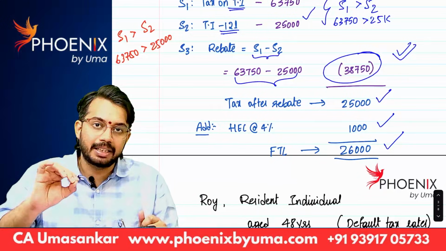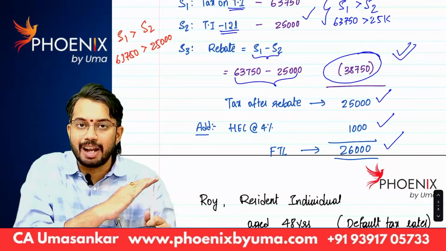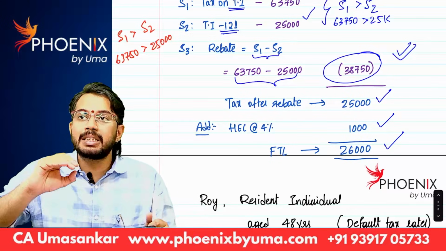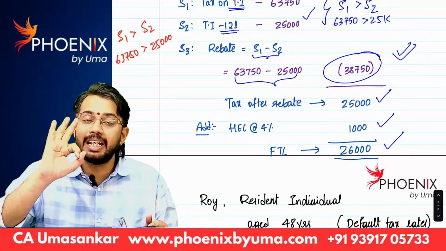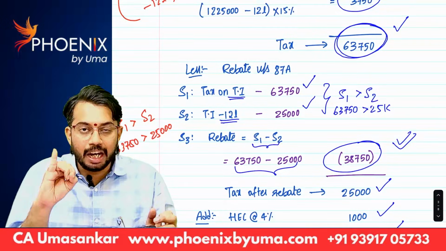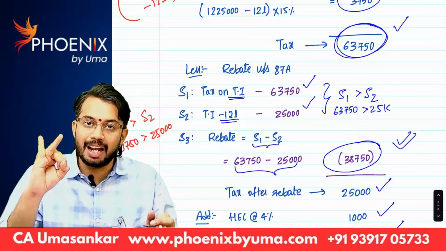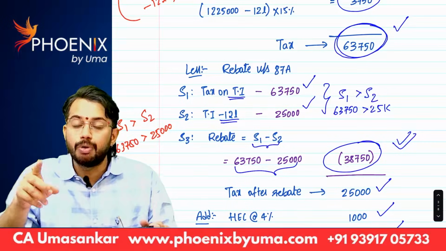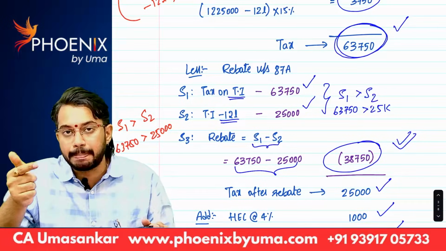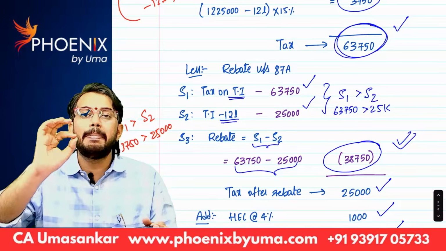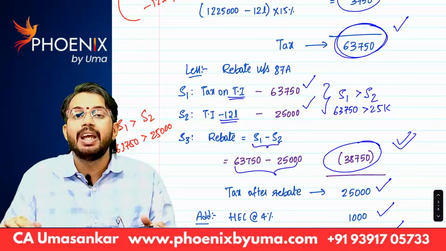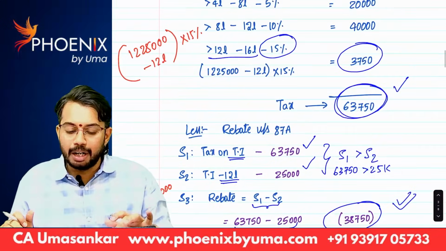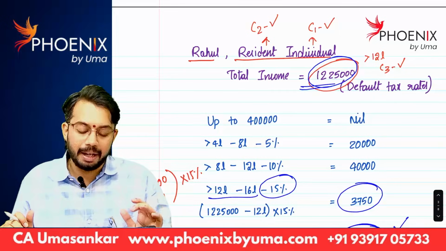Under default tax rates, if total income is less than or equal to 12 lakhs, rebate is equal to tax or 60,000, whichever is lower. If total income is more than 12 lakhs, then rebate will be calculated in 3 steps. Step 1, tax on total income. Step 2, total income minus 12 lakhs. In step 3, you need to compare step 1 and step 2. Only if step 1 is greater than step 2, rebate is available. Rebate is equal to step 1 minus step 2. If step 1 is less than step 2, then rebate is equal to 0. I hope you understood this. Okay, next.